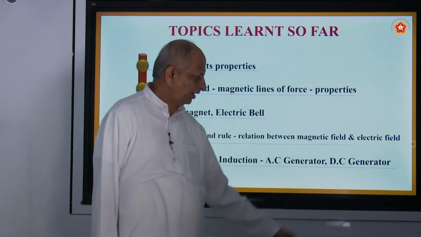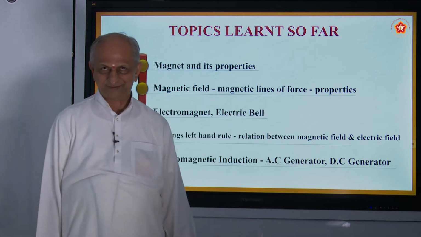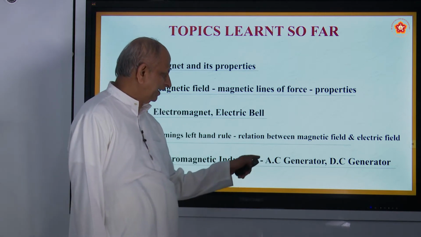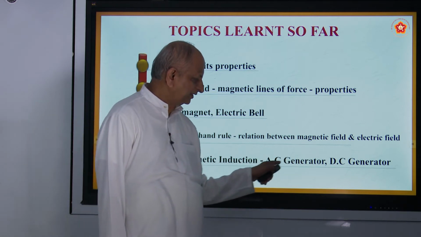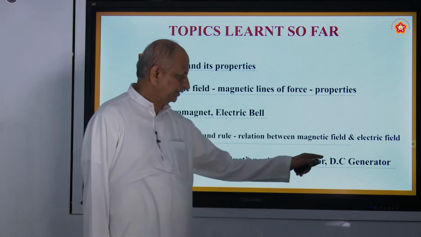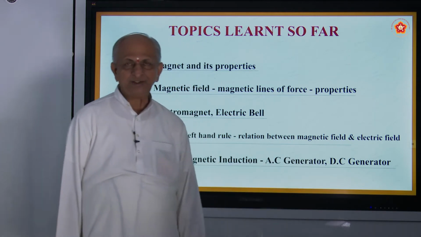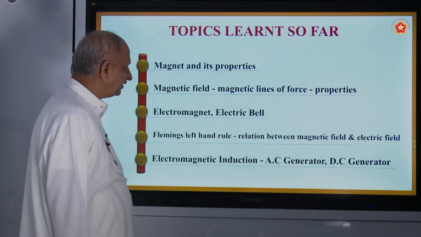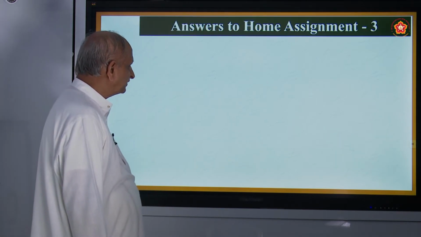In DC generator you have split rings, is it not? And the direction of the current changes alternately in case of AC. In case of DC, the direction does not change. Okay. So these are the things we already studied in the previous class.